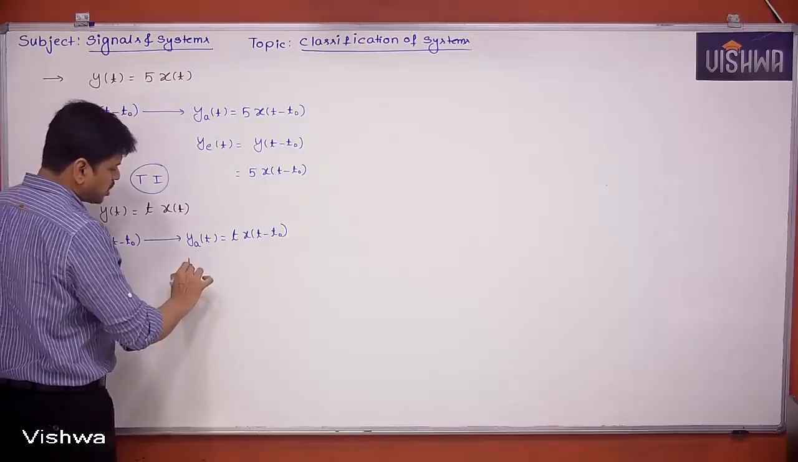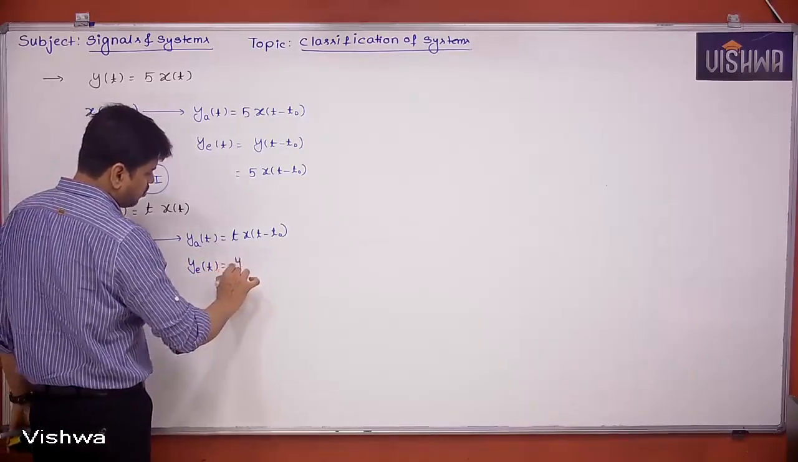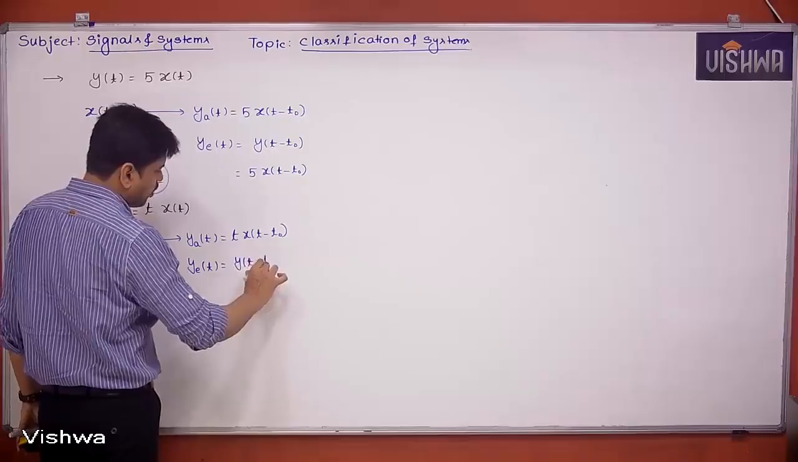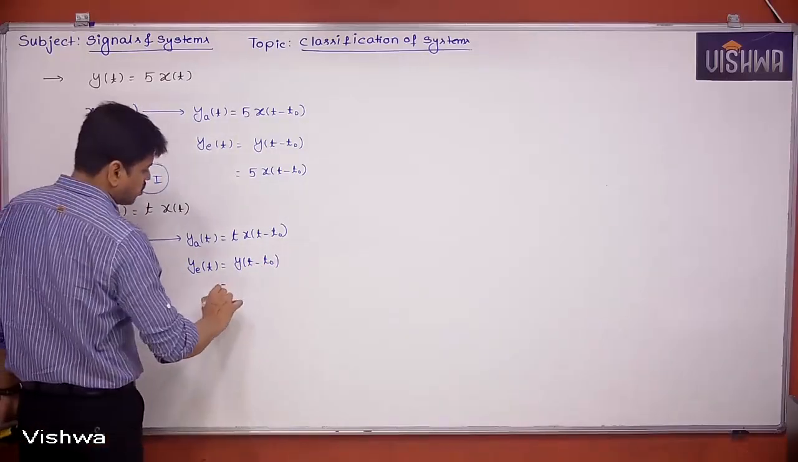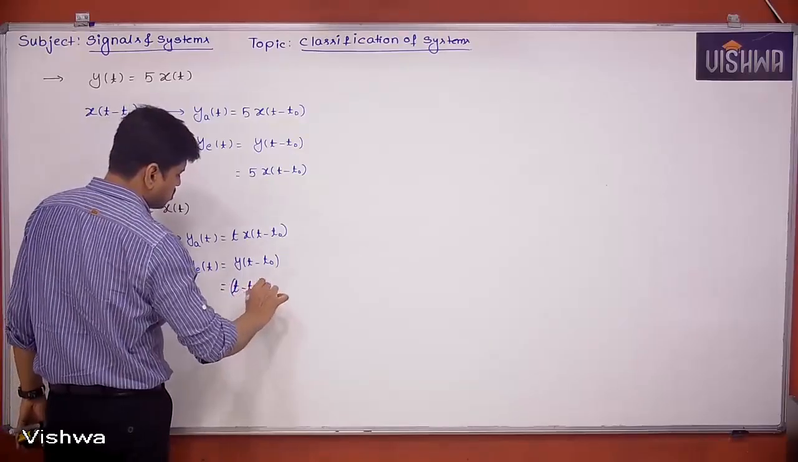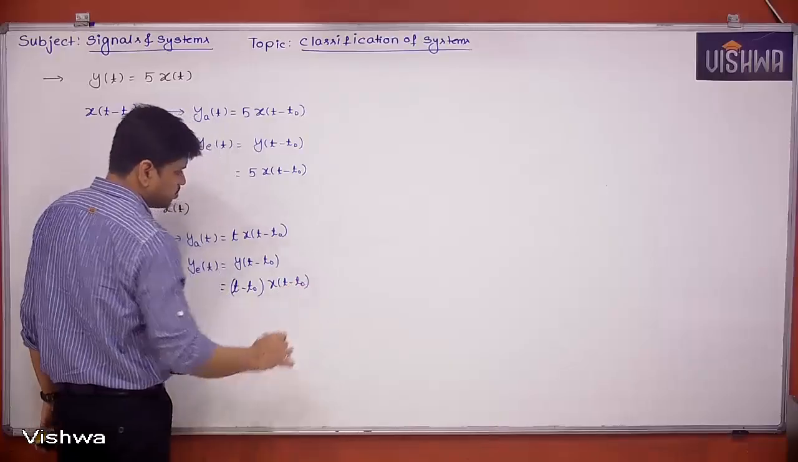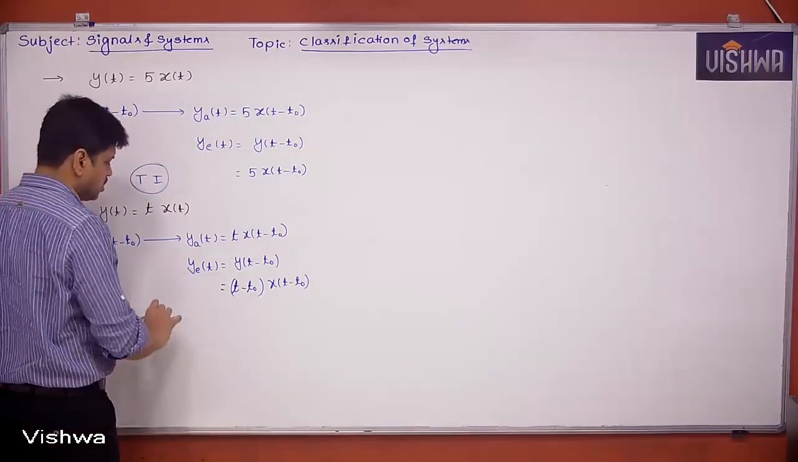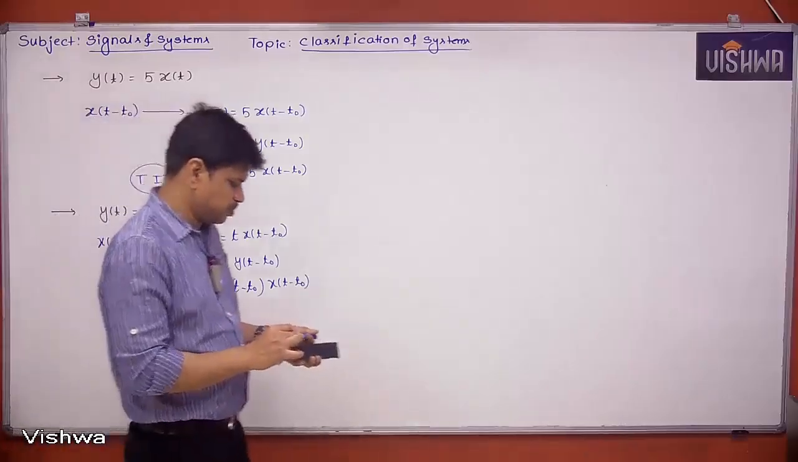Then what is the expected output? Expected output is y of t minus t naught. That means wherever t is there, that has to be replaced with t minus t naught. Then it is going to be t minus t naught into x of t minus t naught. Both are not the same. If both are not the same, the system is a time variant system.